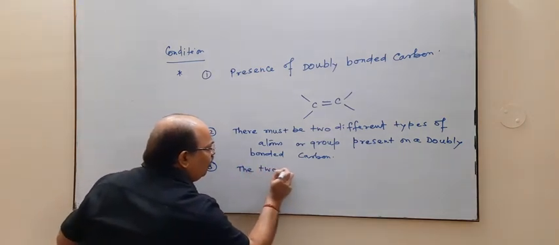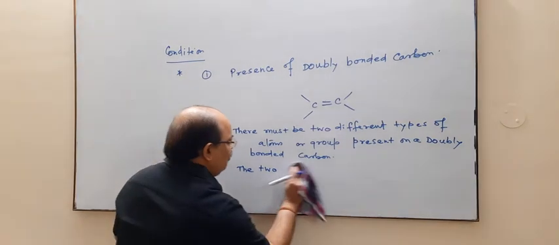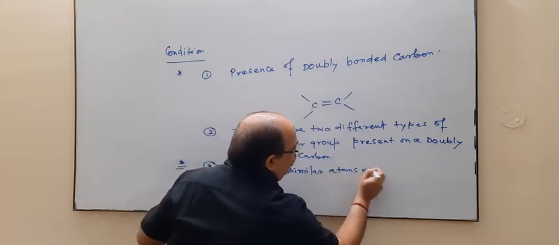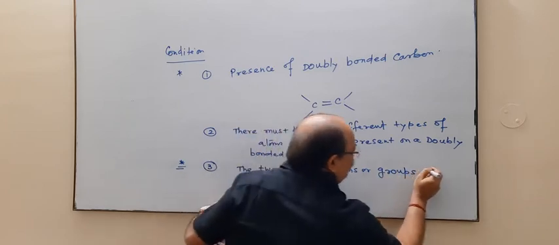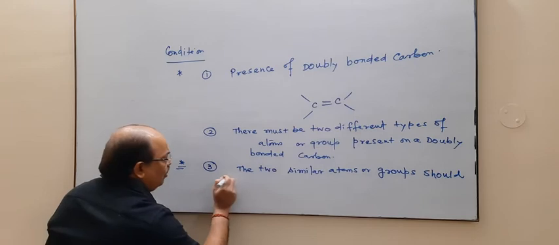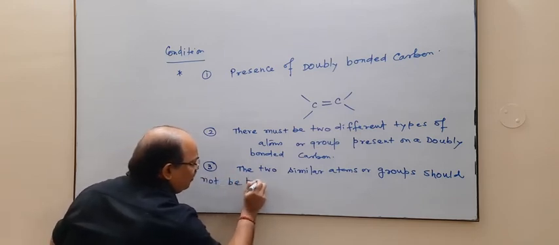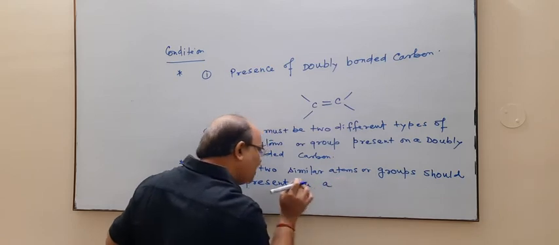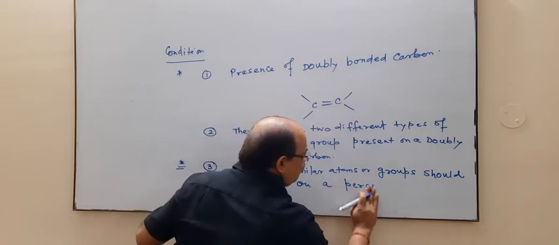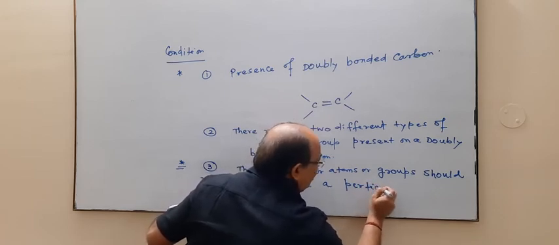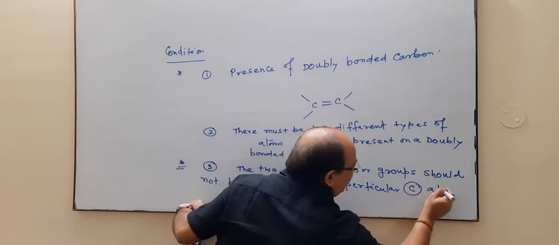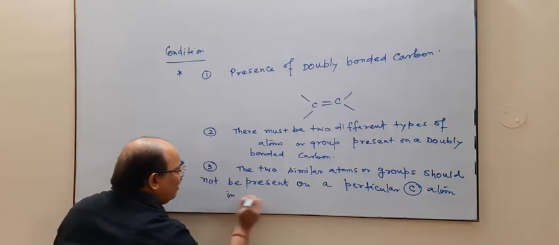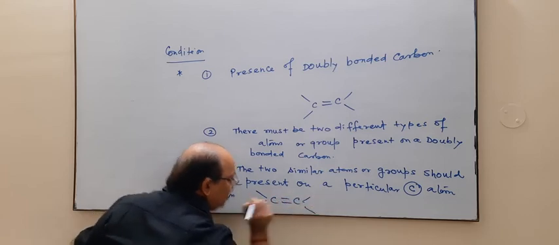The two similar atoms or groups should not be present on a particular carbon atom in a carbon double bond.